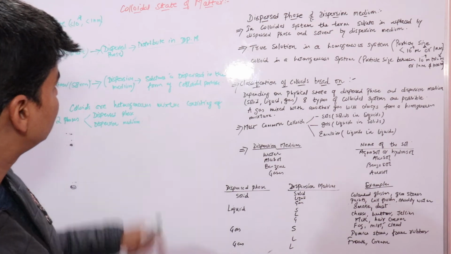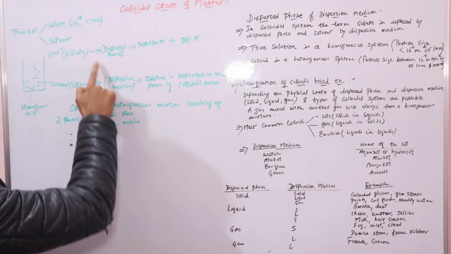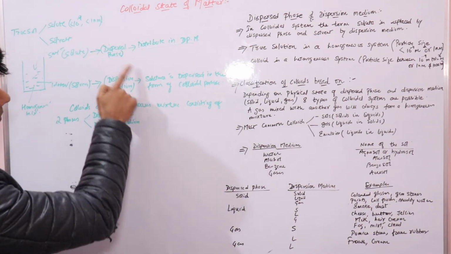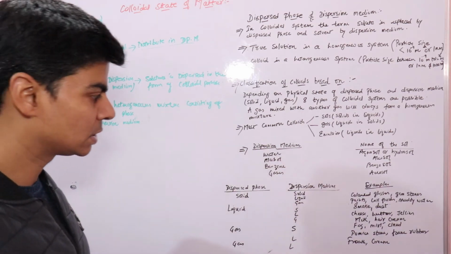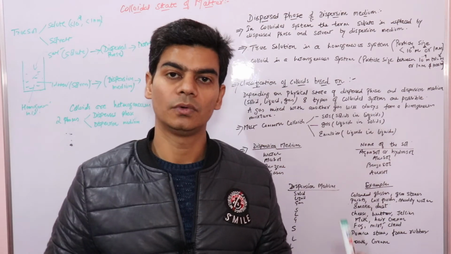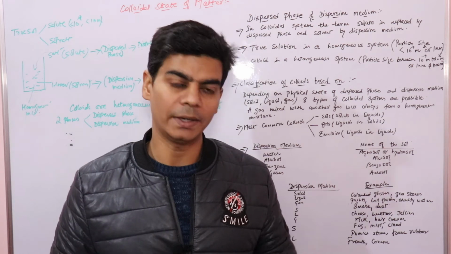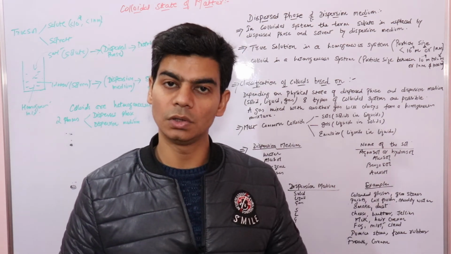Similarly, based on the physical state of the dispersed phase, which can be solid, liquid or gas, and the dispersion medium, which can be solid, liquid or gas, we have 8 types of colloidal solutions, right. Why not 9, as in true solutions?